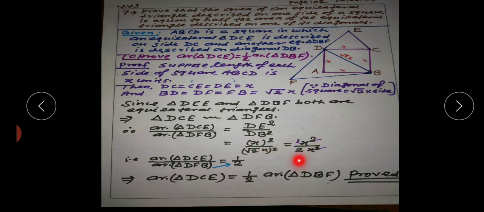Now x square will be cancelled, then area of triangle DCE by area of triangle DFB will be equal to 1 by 2, and now area of triangle DBF is to be multiplied by the RHS, then area of DCE will be equal to 1 by 2 area of triangle DBF, and hence the question is proved. Okay, that is, the area of the equilateral triangle described on one of the sides of a square is equal to half the area of the equilateral triangle described on one of its diagonals.